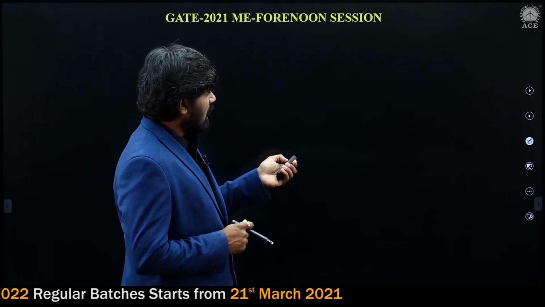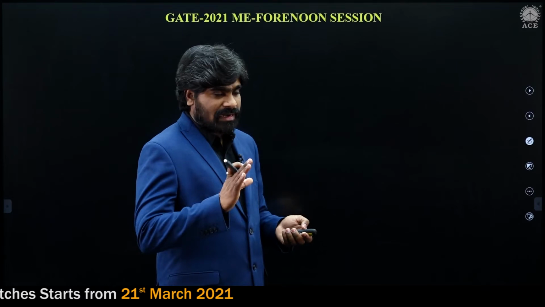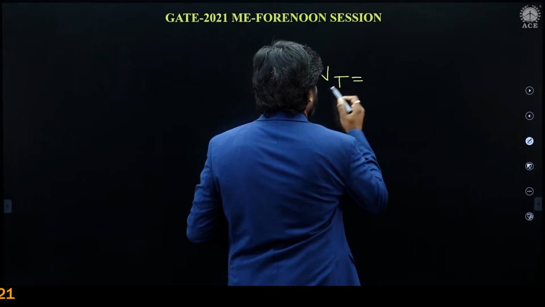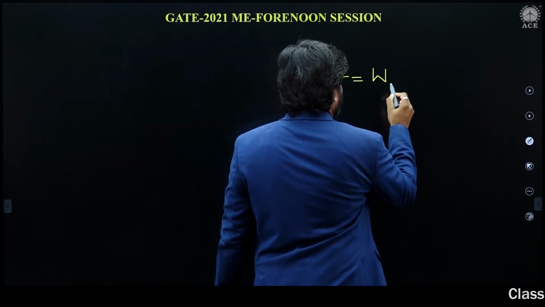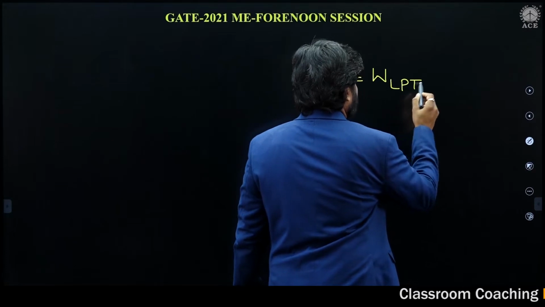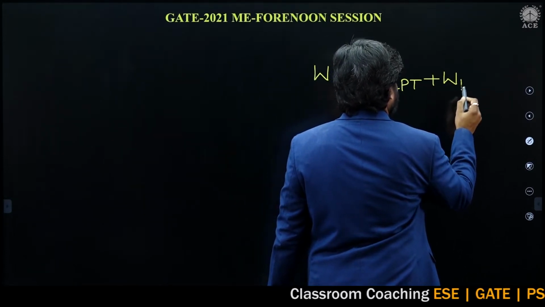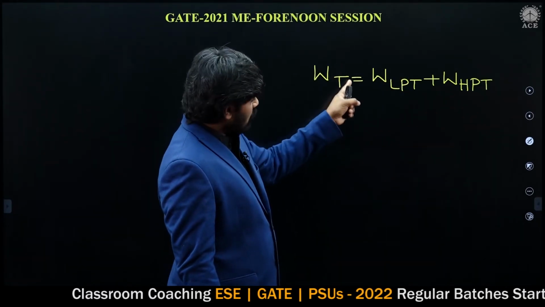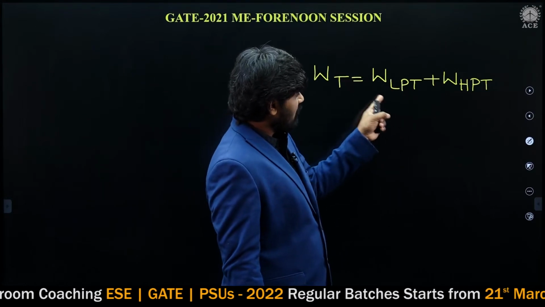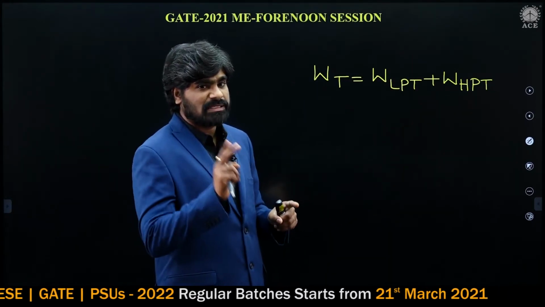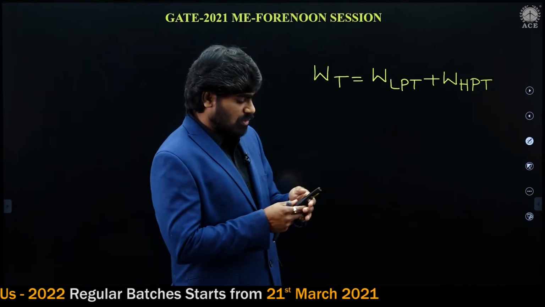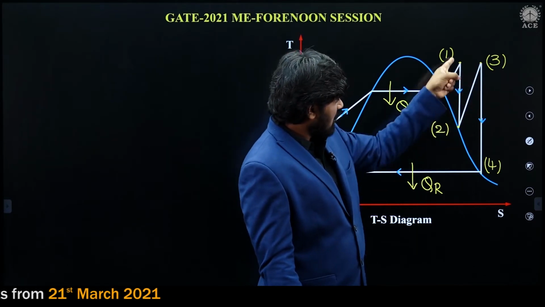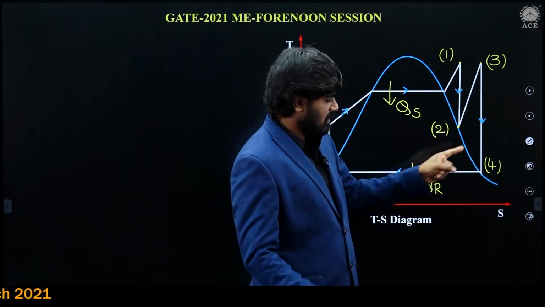Now I am going to calculate turbine work. What is turbine work here? Turbine work is equal to low pressure turbine work plus high pressure turbine work, because there are two turbines here, low pressure and high pressure. So the total expansion in the turbines is the high pressure turbine plus the low pressure turbine.